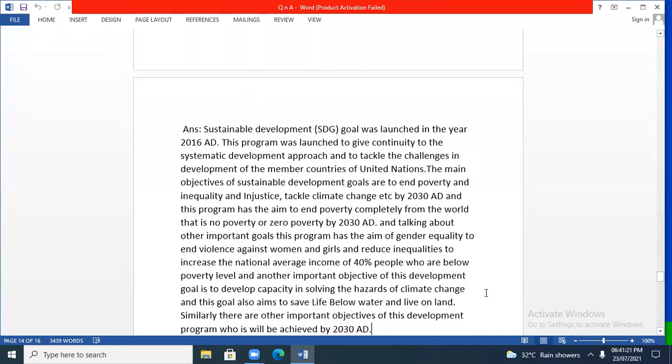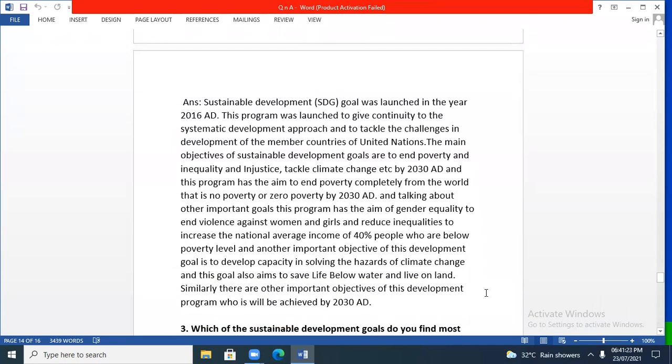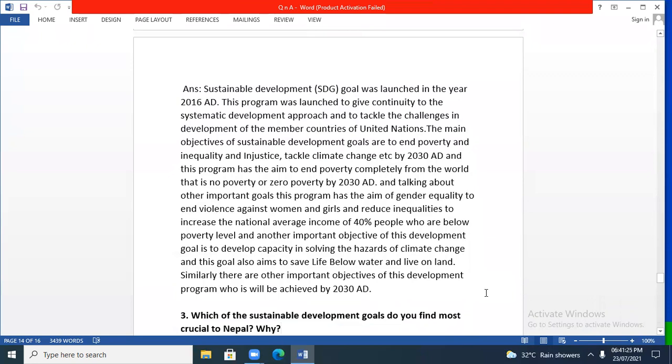Sustainable Development Goal was launched in the year 2016 AD. This program was launched to give continuity to the systematic development approach and to tackle the challenges in development of the member countries of United Nations. The main objectives of Sustainable Development Goals are to end poverty and inequality and injustice, tackle climate change, etc. by 2030 AD. And this program has the aim to end poverty completely from the world, that is, no poverty or zero poverty by 2030 AD.